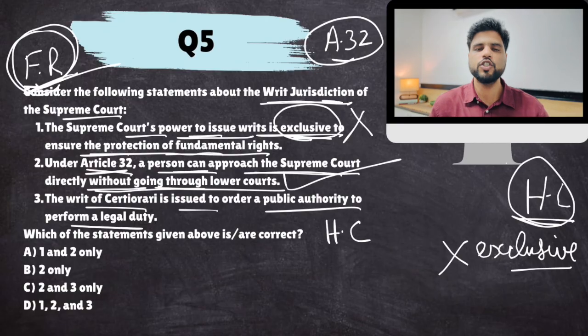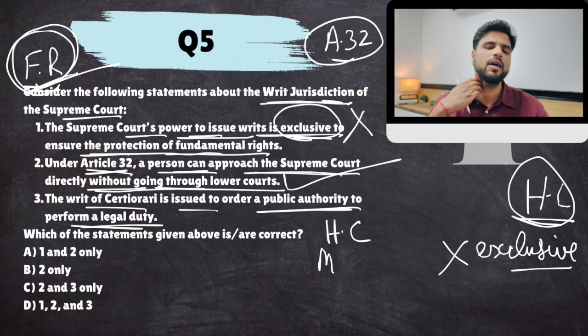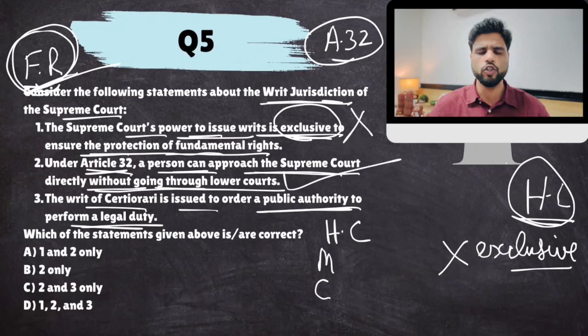Habeas corpus, which is issued if the person is illegally detained by the police or law enforcement. Mandamus, which is for an administrative authority, a public authority, to perform a legal duty. Okay, if an IAS officer or a government authority is not performing their legal duty. Then there is a writ of certiorari. It is issued against the orders given by lower courts if they have not given right orders or if the matter was not in their jurisdiction. So lower courts and public authority also, if they have passed an order, well, you can cancel that order through certiorari.